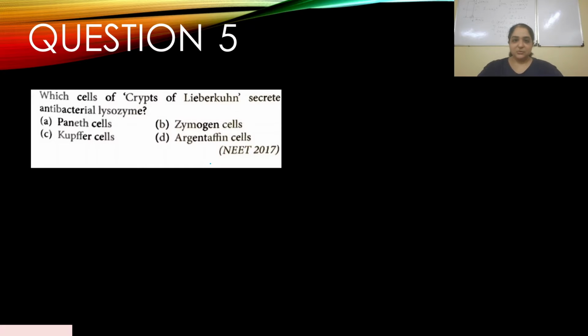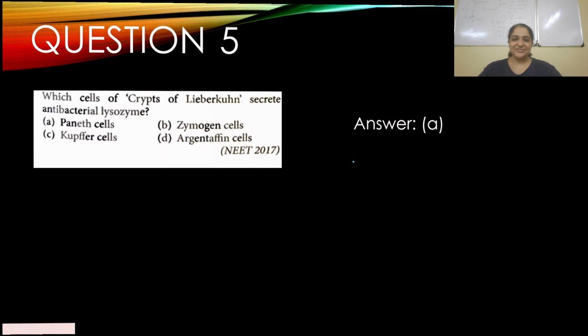This is question number 5. Which cells of the crypts of Lieberkühn secrete antibacterial lysozyme? This appeared in NEET 2017. It is Paneth cells. This is a direct question; you're supposed to know the cells present in the crypts of Lieberkühn. So Paneth cells secrete antibacterial lysozyme.